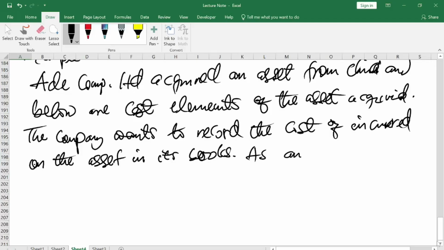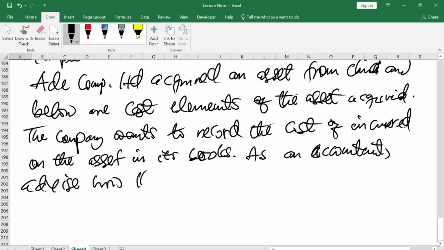As an accountant, advise how this can be done.